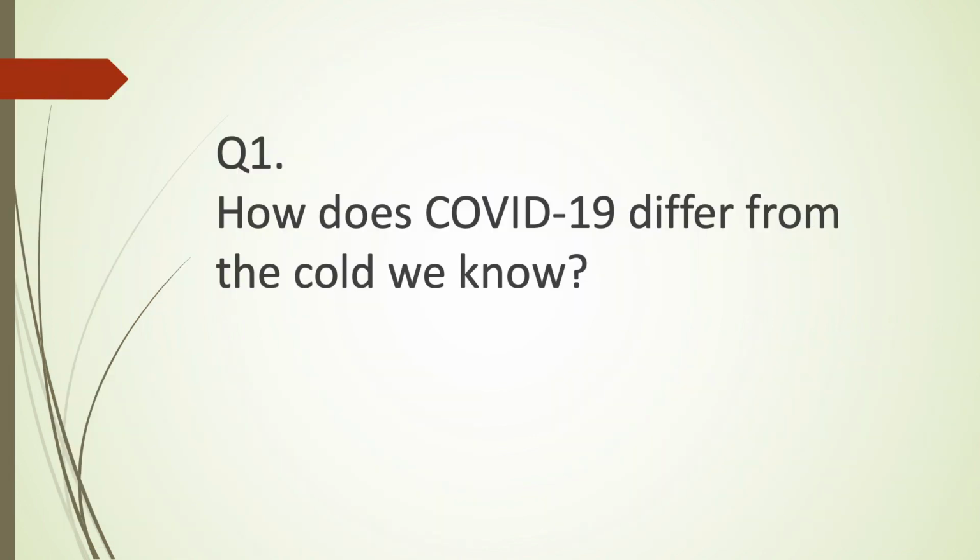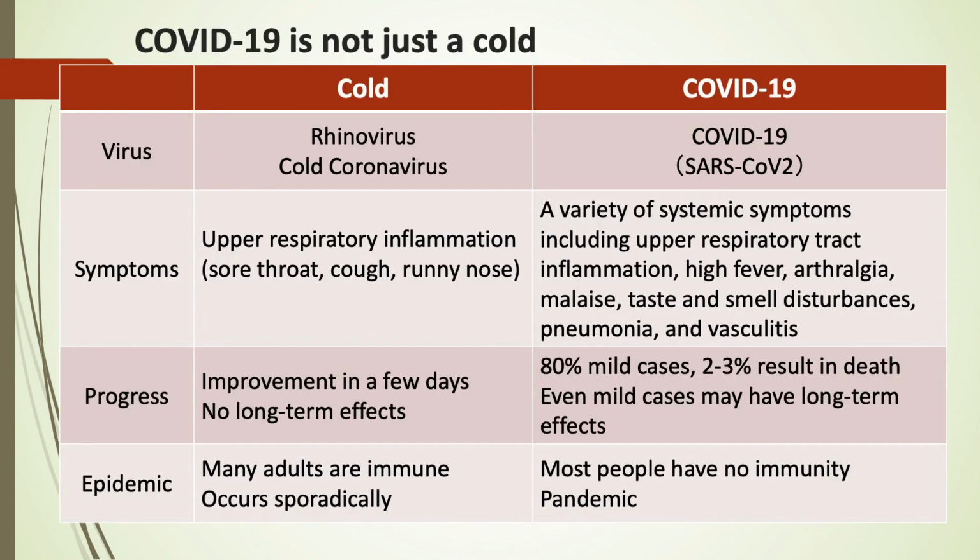How does COVID-19 differ from the cold we know? Common colds are mostly caused by rhinoviruses and cold coronaviruses. Symptoms of upper respiratory tract inflammation occur and resolve naturally in a few days.